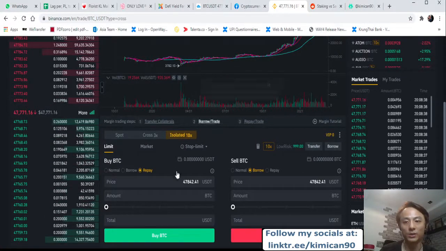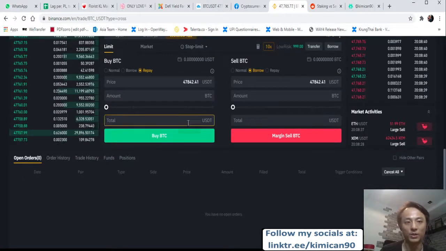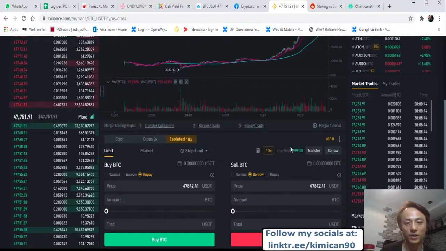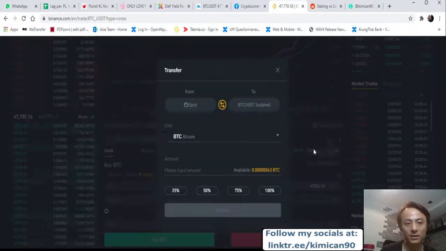So then you can do the normal trade as if you do a normal trade, but make sure that there are extra funds, because you need to transfer from your spot wallet to your isolated account. So it is not the same as the normal spot account.